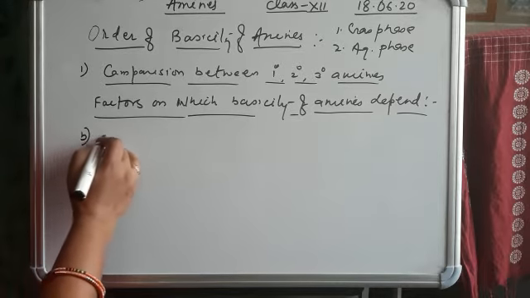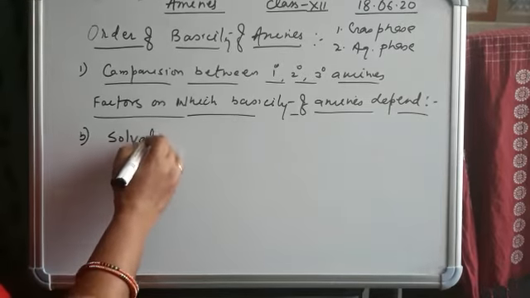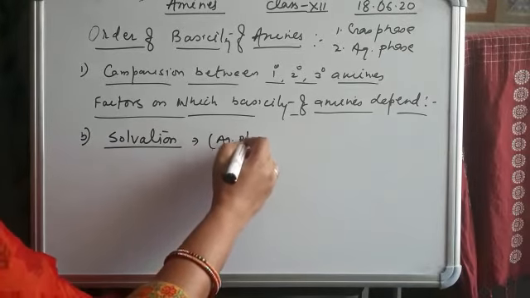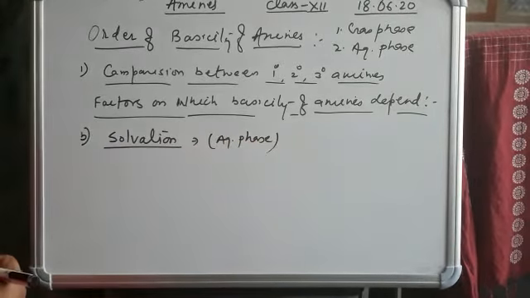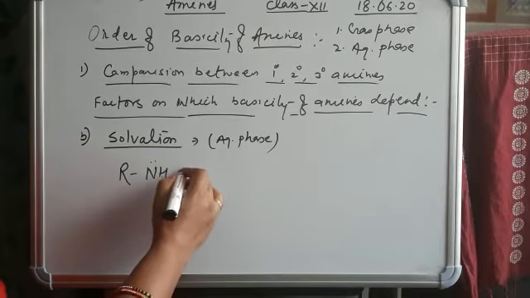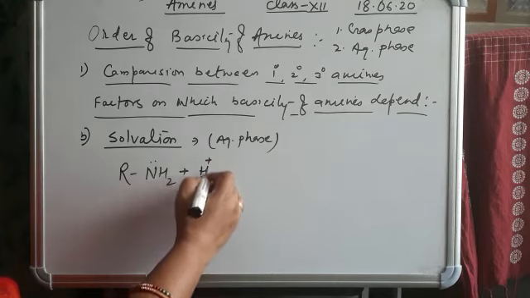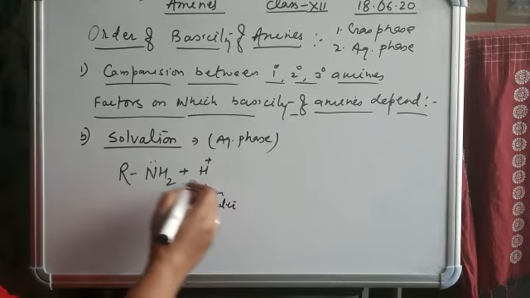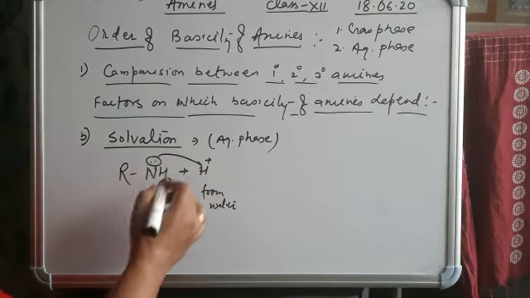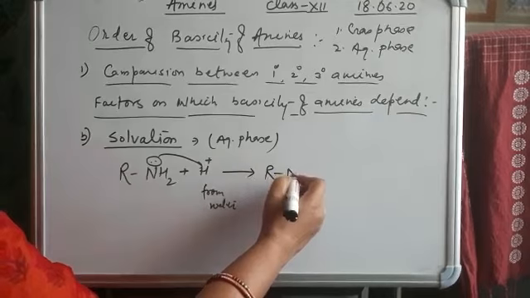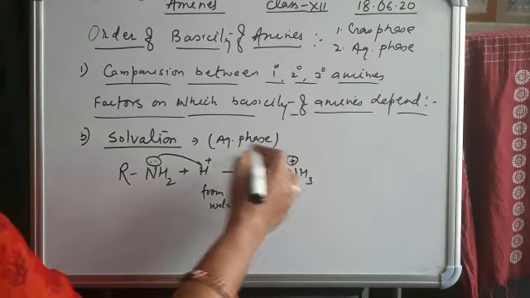The next factor is the solvation factor. Solvation means we talk about the aqueous phase. We know that amines are soluble in water. If amines dissolve in water, they take H plus from water, donating their electrons to the H plus, and form a stable cation.